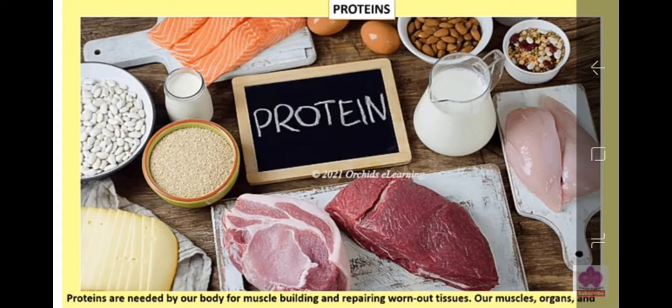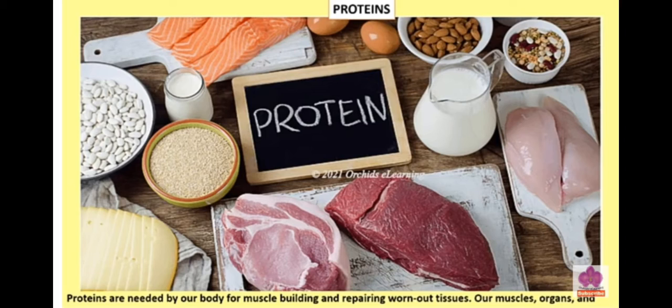Yes. Now let us begin with the next nutrient, that is protein. So as you all know, protein is very essential for all human beings. Even we can say for all living organisms. And proteins are nitrogen containing compounds. They are made up of small units. Those small units are called what?